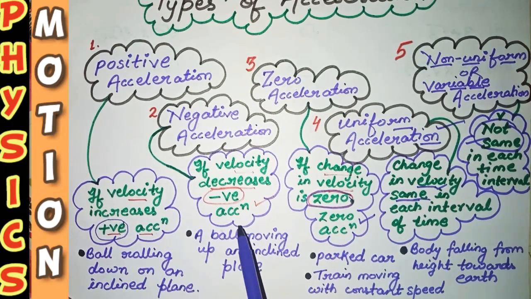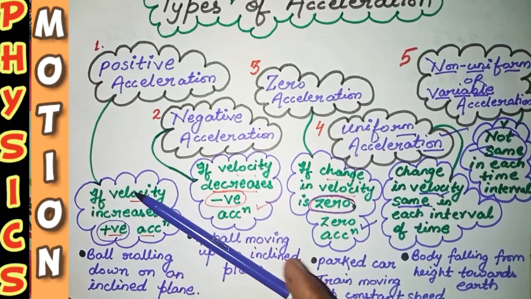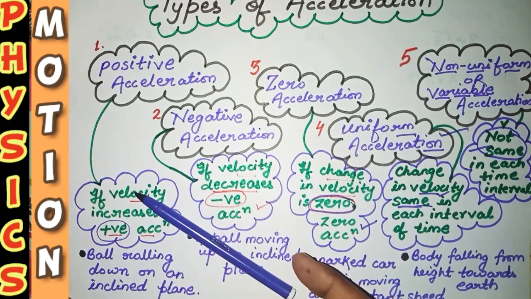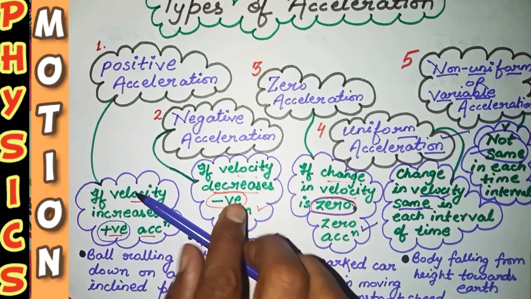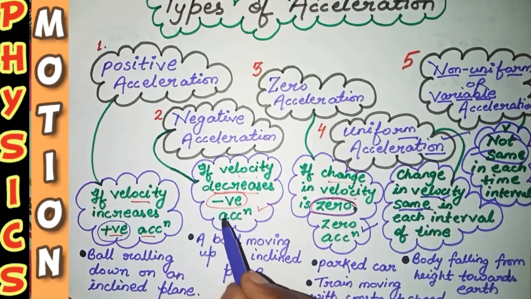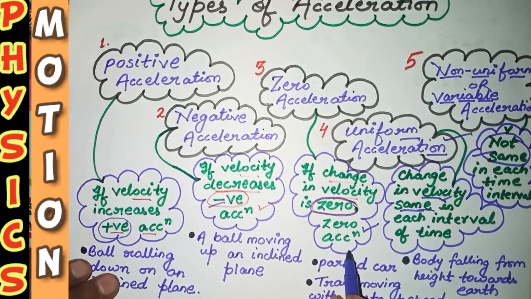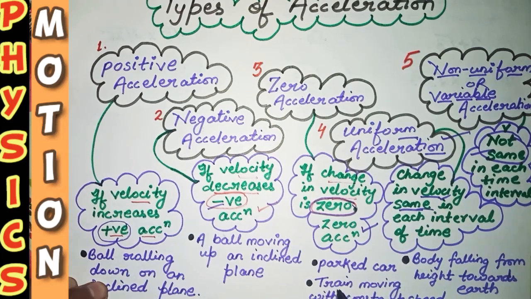Now in the case of negative acceleration, suppose this is an inclined plane and the ball is moving upward with the help of force from backside. In that case the acceleration is said to be what? Negative acceleration.